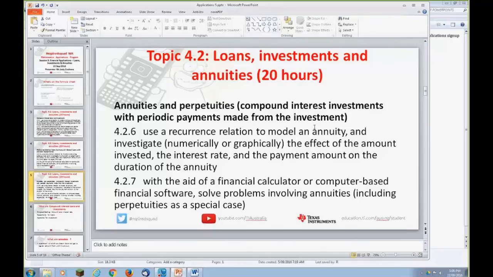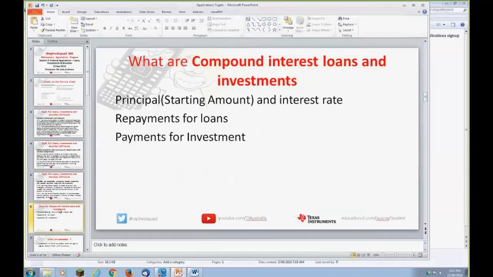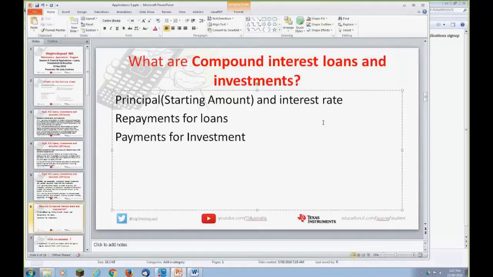And I'll shortly go on and explain the differences between those. Again, it's talking about recurrence relations for annuities, numerically or graphically, and also using a calculator to solve questions involving them. And perpetuities are a special case, and we'll talk about that shortly. It all sounds fairly complicated, but the reality is it's not too difficult. Perpetuity is just a special type of annuity, is it not? Yeah. That's correct, and in 2 slides' time I'll talk about that one.